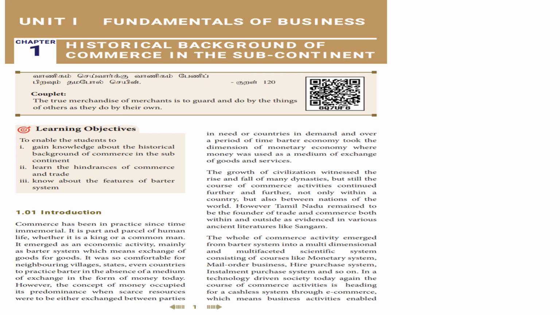Let's come into learning objectives. In this lesson we are going to gain knowledge about the historical background of commerce in the subcontinent, and then learn the hindrances. Hindrances means difficulties of commerce and trade. Know about the features of barter system. That means we are going to learn the background and the difficulties of commerce and the importance of barter system. Let's see what is barter system.